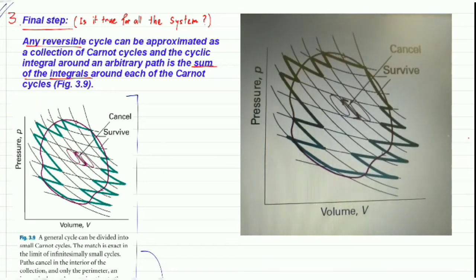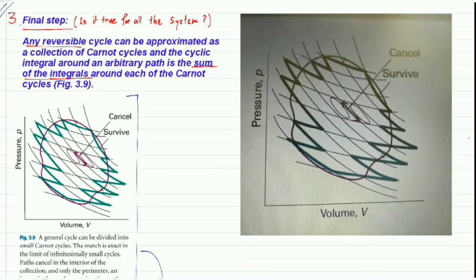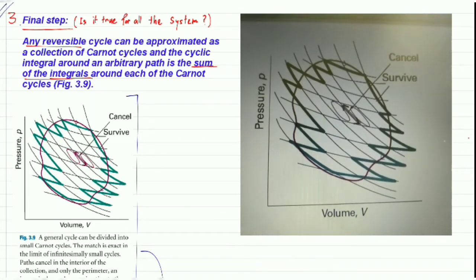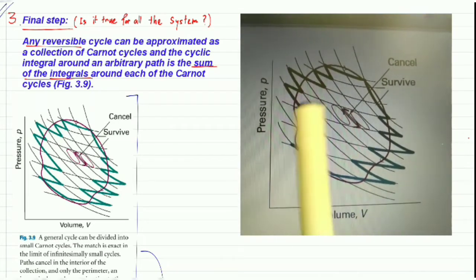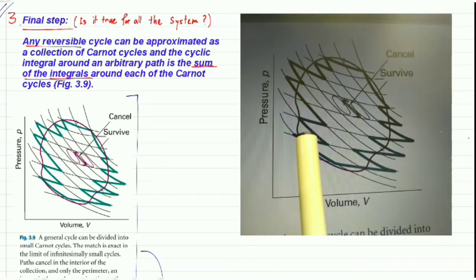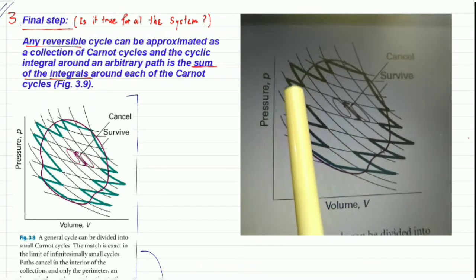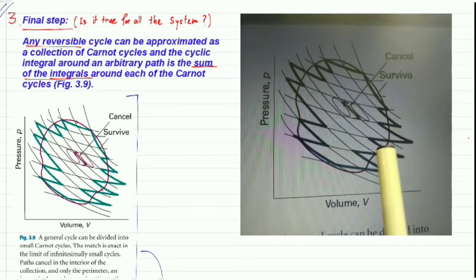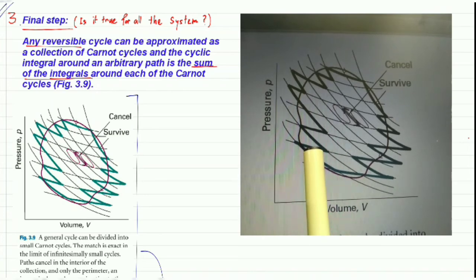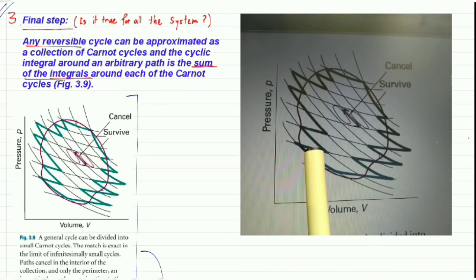So coming to the third point, which is that entropy is a state function for all the cycles. Let's suppose this is your cycle, and this cycle can be composed of many infinitesimal cycles.